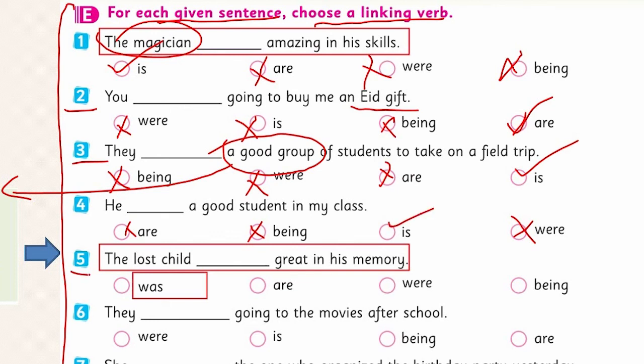The fifth one, the lost child, great in his memory. Lost child here, the child who has gone missing, who has been lost. Here the child is one here, a singular person. So the child are, were, or being. Yes, was is the right option here.